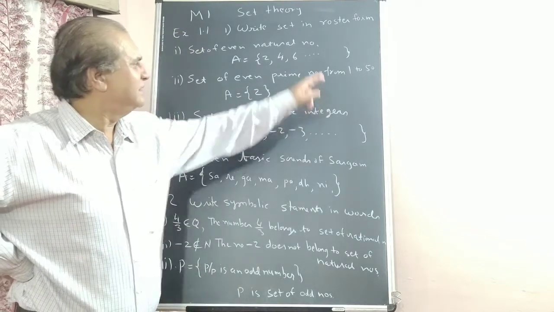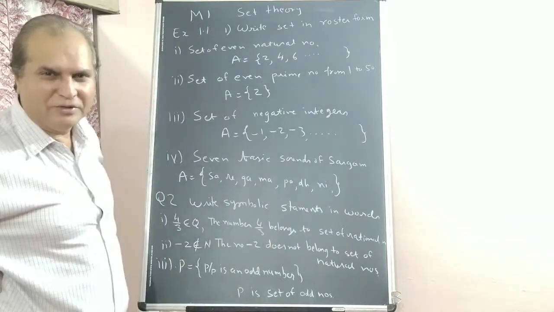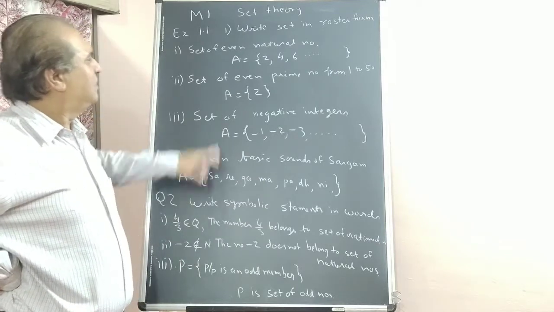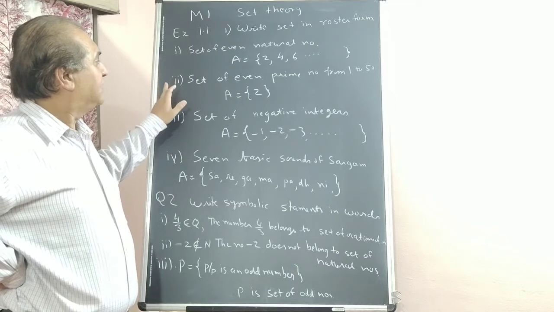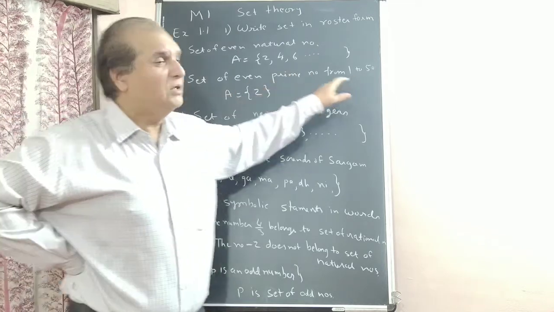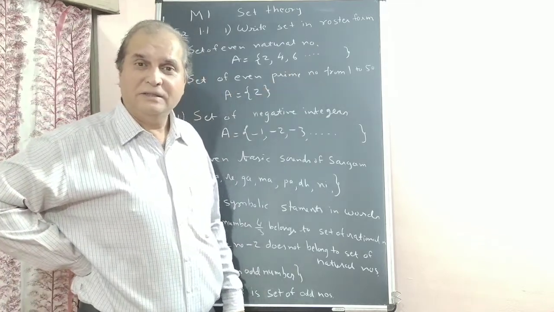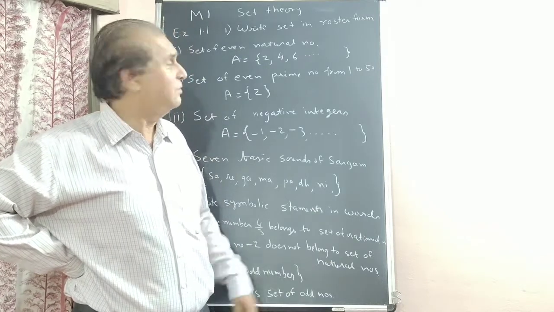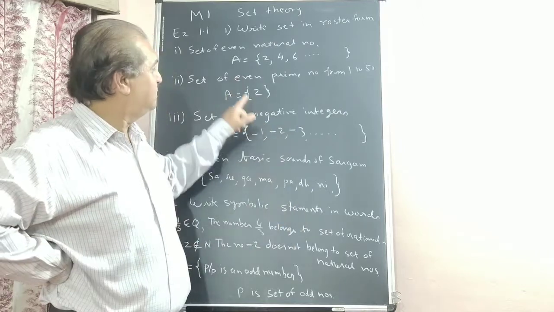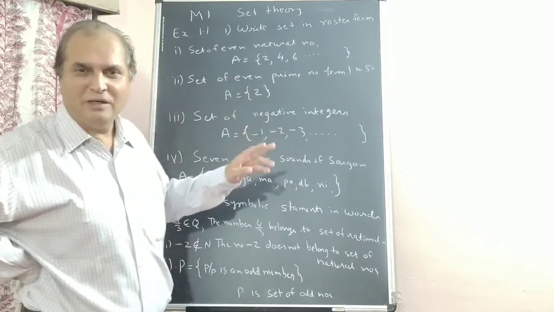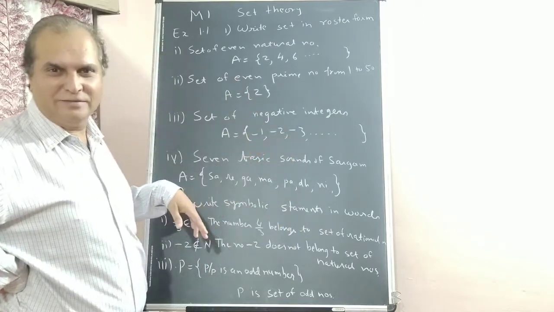Look, it depends. The infinity sign is not compulsory for you. Just a dot and that is enough. Okay, set of even prime numbers from 1 to 50. You can separate prime numbers from 1 to 50. But the even prime number is only 2. Finished. Set over. Only one element in that.